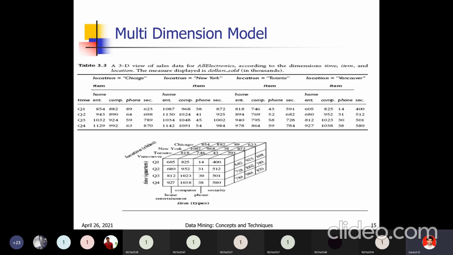Behind Vancouver we have Toronto, behind that New York, and behind that Chicago. In front of Chicago is New York, in front of New York is Toronto, in front of Toronto is Vancouver. So the 4 cities, the 4 2D tables, can be represented using a single cube here. I hope you understood. This is the multi-dimensional model, representing 3-dimensional data.